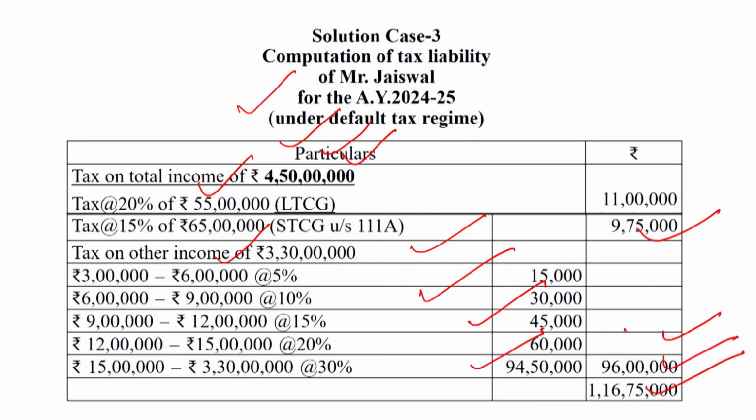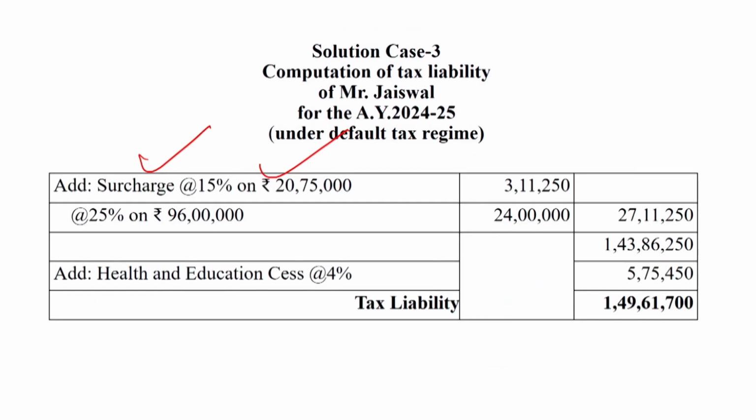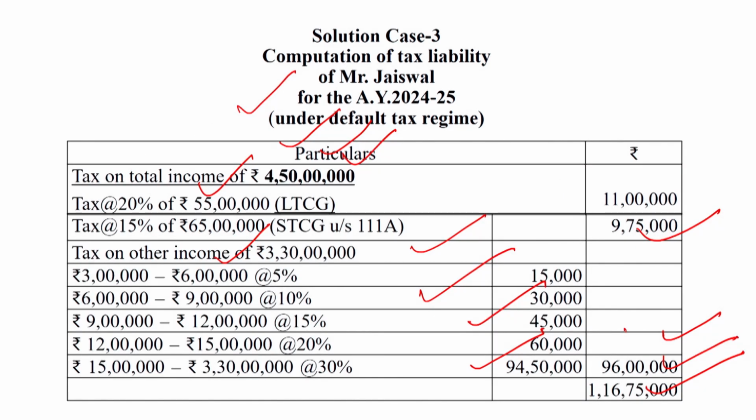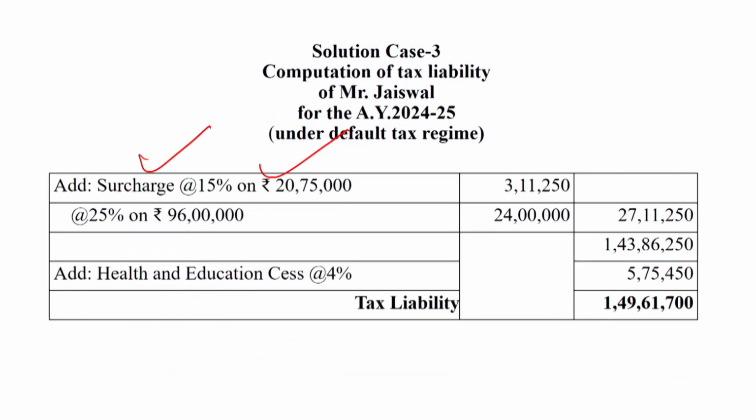This will be computed on the basis of this type of calculation. So the surcharge: 20 lakh 75,000 at 15% is 3 lakh 11,250, and at the rate of 25% on the rest amount of 96 lakh.